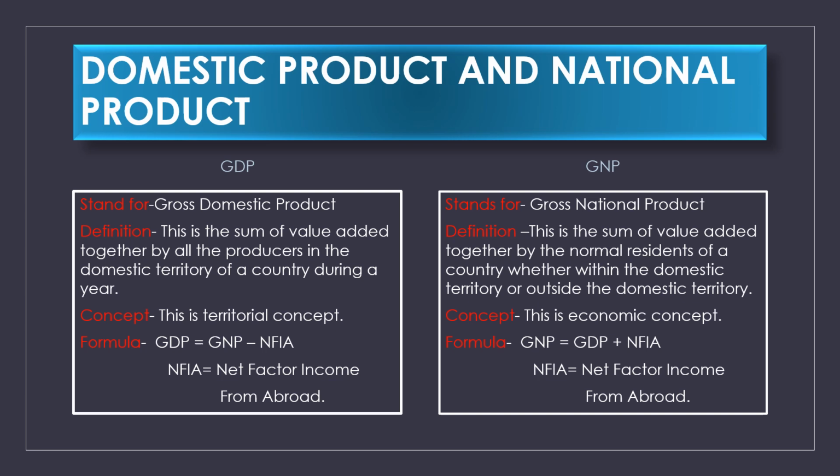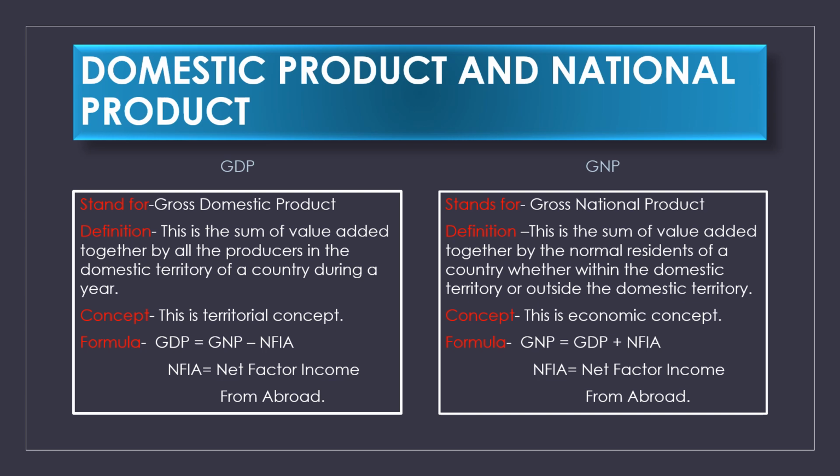Clear? Now, the concept. If we differentiate between these two by their concept, GDP is a territorial concept and GNP is an economic concept, because if you consider the GNP, we consider only the normal residents of that country. Now, the formula. If you want to find out the GDP, what will we do? GDP equals GNP minus NFIA.